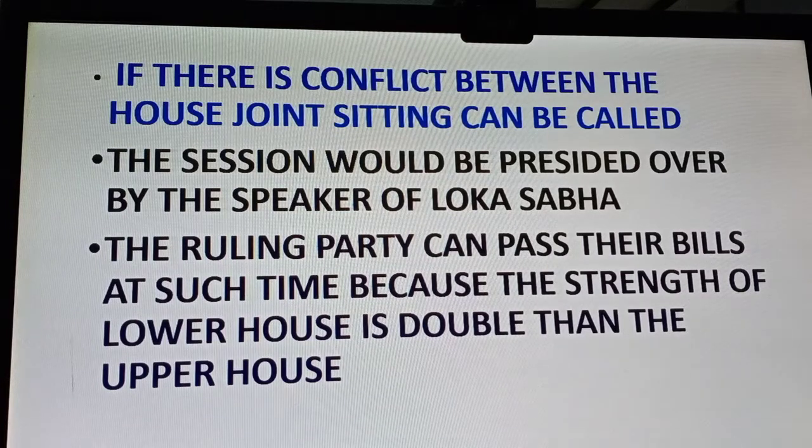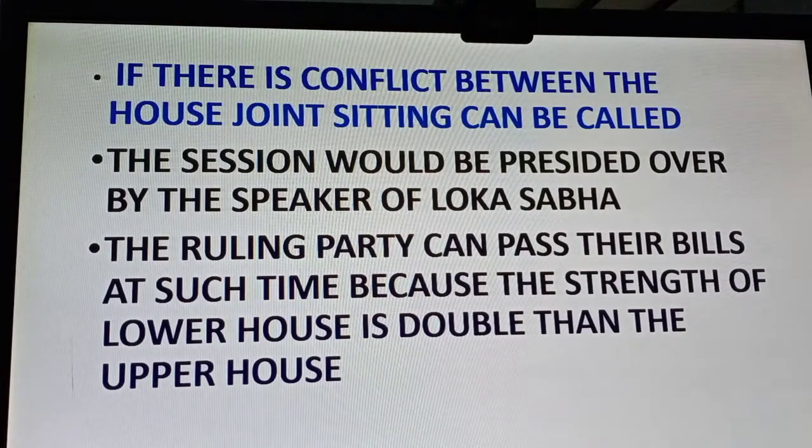Why? The membership of Lok Sabha is more, and members are elected directly by the people. So naturally, that provision is given to Lok Sabha. Because in Lok Sabha, sometimes the ruling party may not have a majority. Now also the present situation is around the same. BJP is not having a majority in Lok Sabha. So when they are not having a majority in Lok Sabha, to pass the bill, they may have to take these steps.